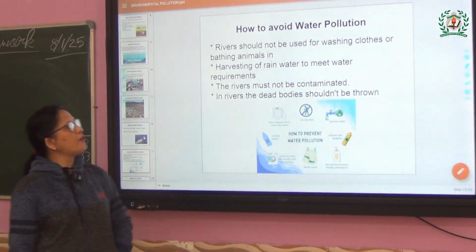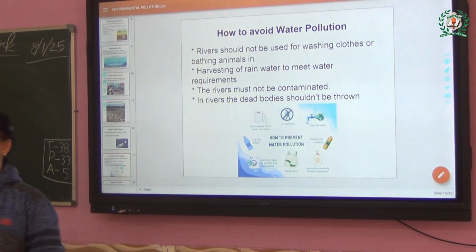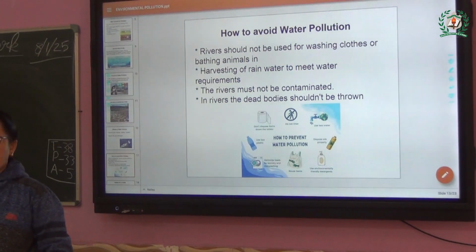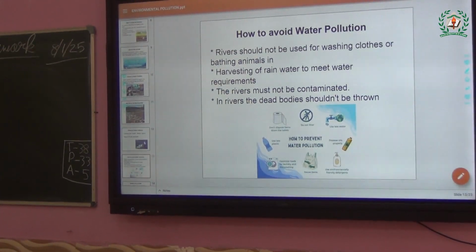Rivers should not be used for washing clothes and bathing animals. You have seen that sometimes animals are given a bath in the rivers. People take them, buffaloes or cows, whatever it is. That should be stopped. People are washing clothes in the ponds and all. Have you seen that?